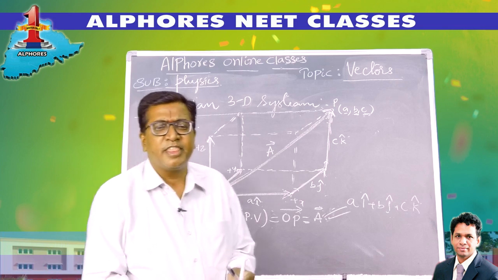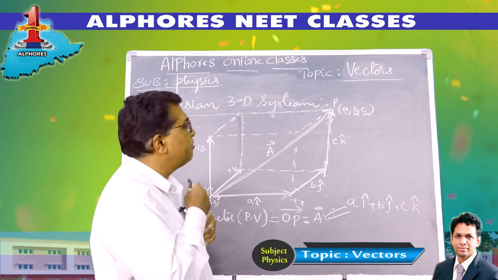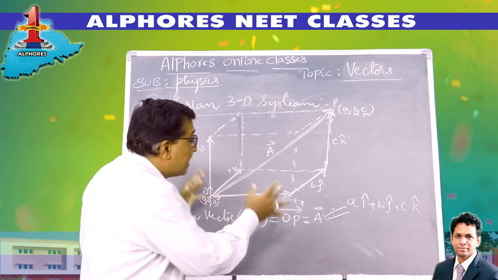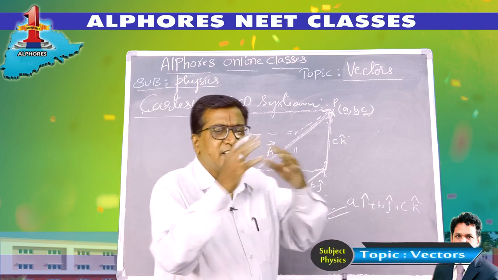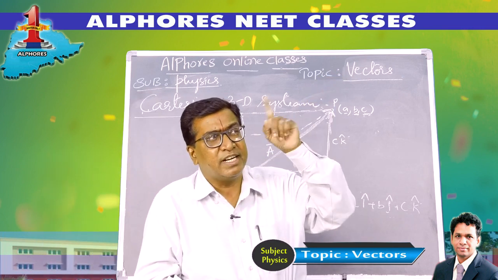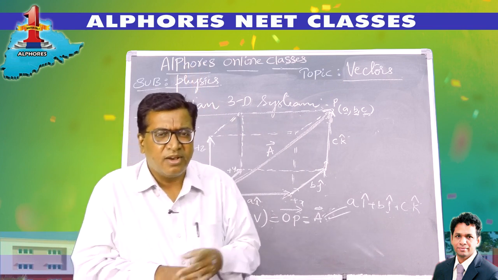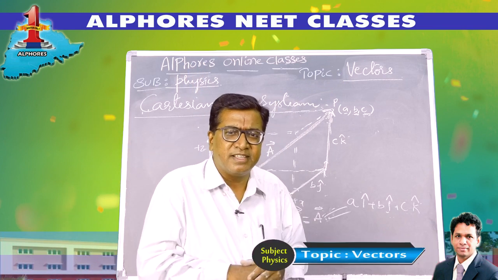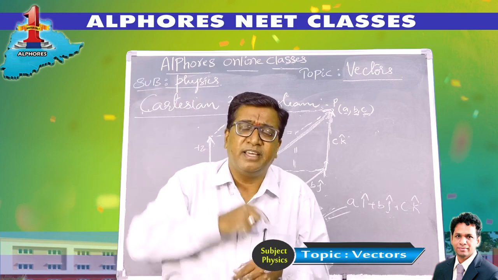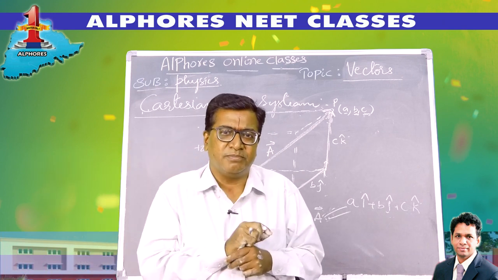So this way, the position vector of a point is represented. The position vector of a point P is represented with respect to the origin. Cartesian has defined such a frame. He has imagined a 3D frame, right? Anywhere you want to locate the position of any point, the tip of a minar, for example, the topmost point of a building or of any monument, from your position, from your house, you want to locate the position of any big monument, you can define the position.